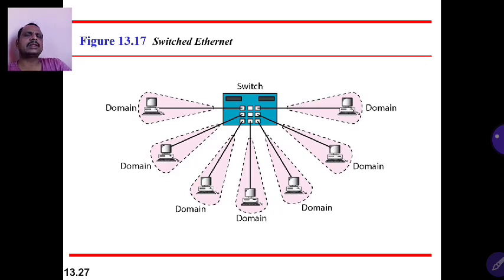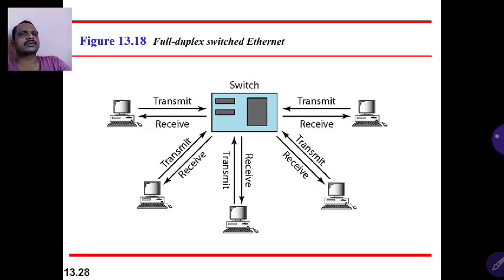In a switched Ethernet, there is a central switch and all computers get connected to it. Whatever speed is coming, the equal speed is shared with all the computers. For example, with 10 Mbps, all systems get 10 Mbps only. Full duplex switched Ethernet uses two-way communication for transmission and reception, sharing the maximum data rate with all the computers involved in making the network.